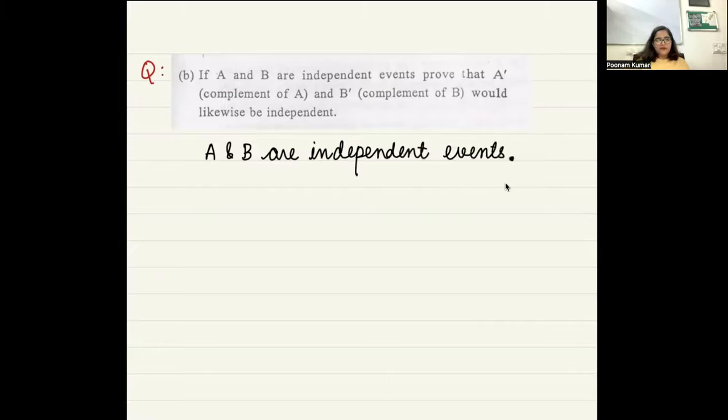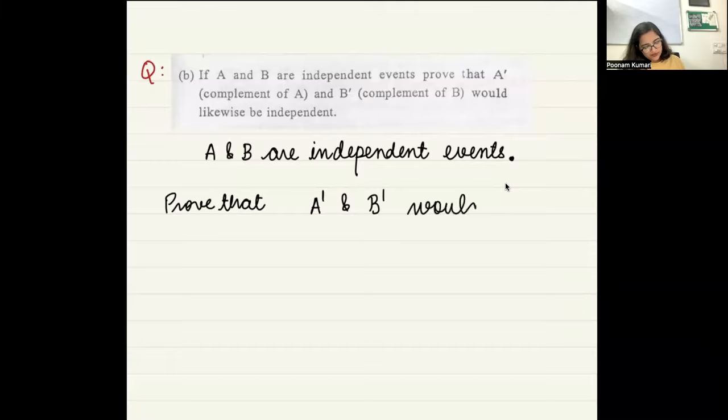So they are independent events. Now, prove that A complement and B complement would also be independent.